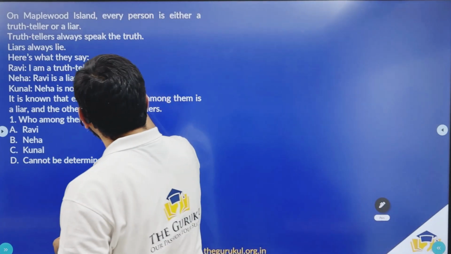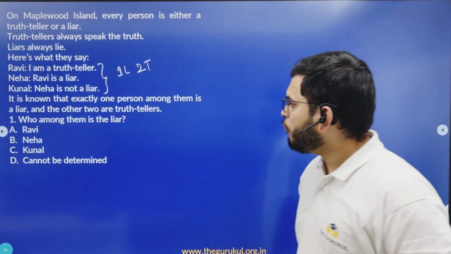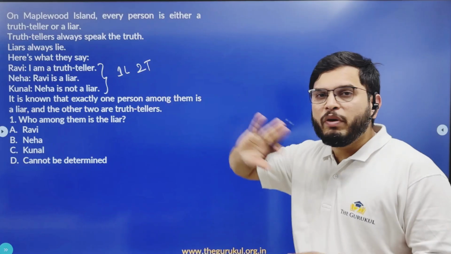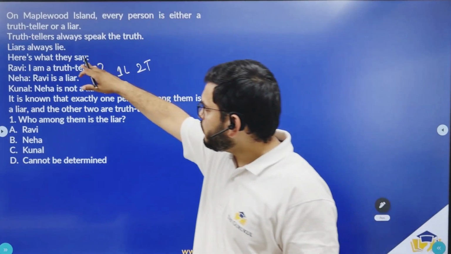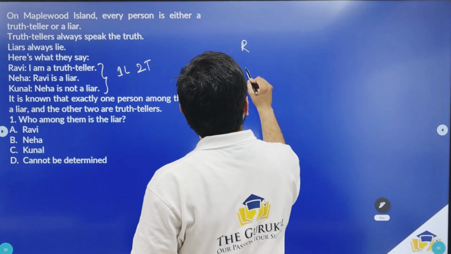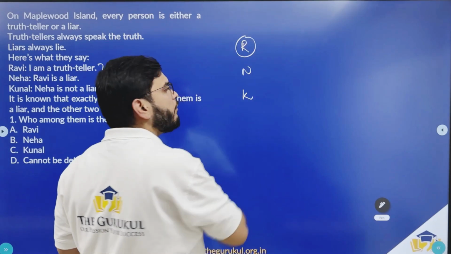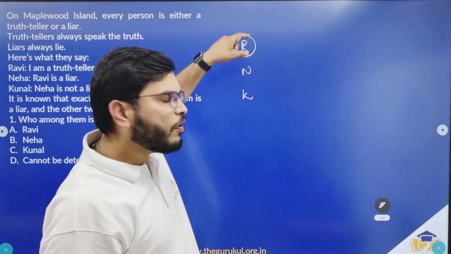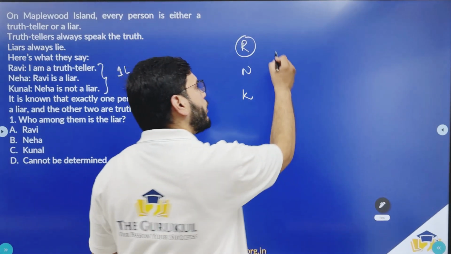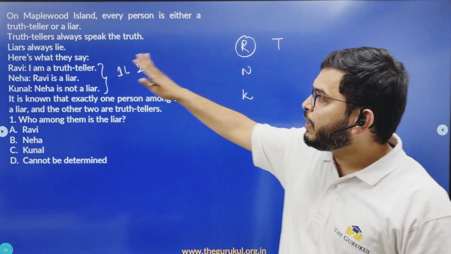So among these three, you have one liar and two truth tellers, and we are asked to find who among them is the liar. So let us start with assuming Ravi to be one of the truth tellers, because among these three you should have one liar and two truth tellers. A circle around a person indicates that he is a truth teller. If that's the case, what is the statement made by Ravi? I am a truth teller. So this is true. Based on this statement, let us analyze the statements made by others.